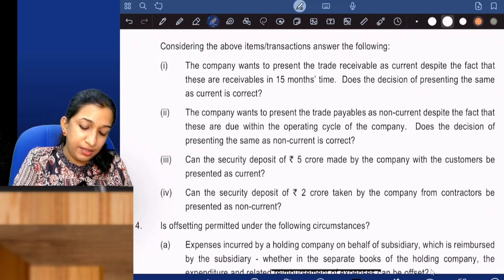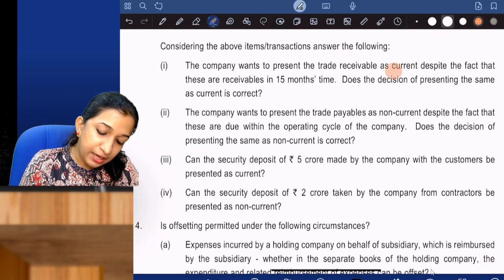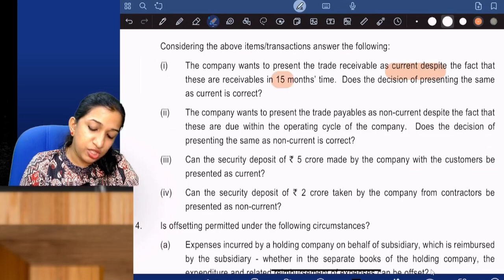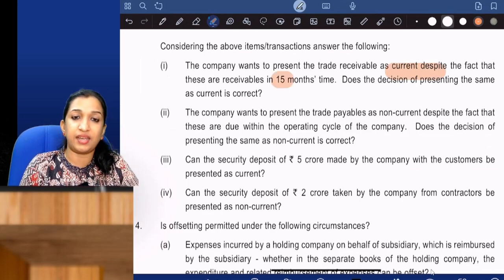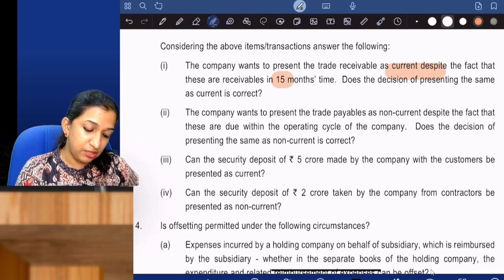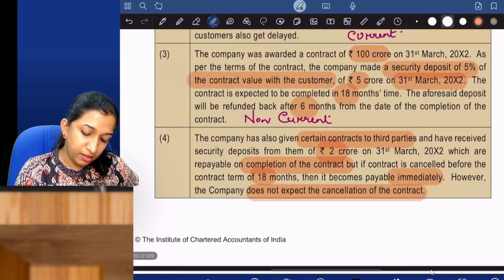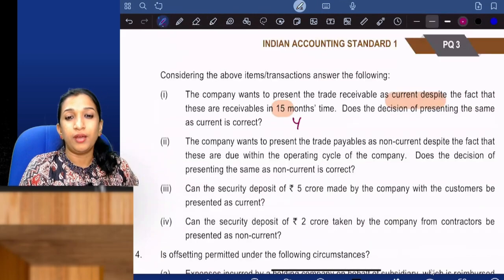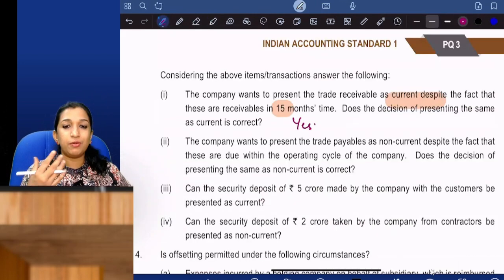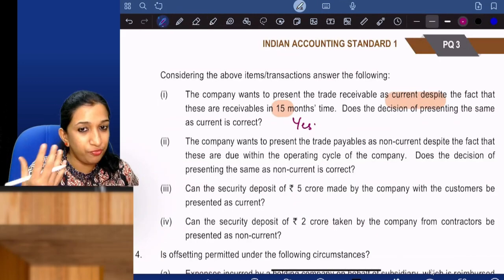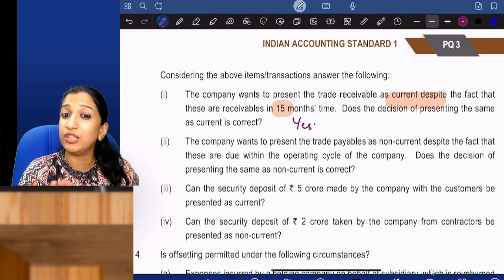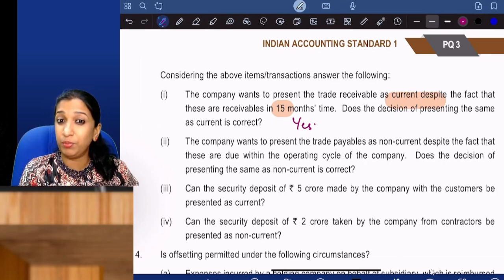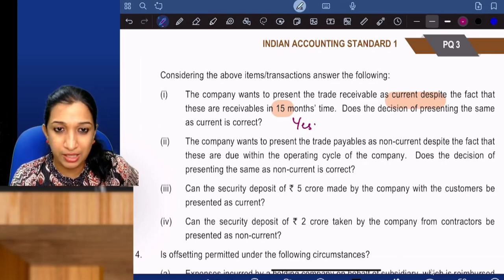Company wants to present the trade receivables as current despite the fact that the receivables are due in 15 months time. Thus, is the decision of presenting the same as current correct? Yes, it is correct. And show aging, that is receivable within 12 months, receivable for more than 12 months. You need to show the disclosure. If it is trade receivables, aging has to be done.